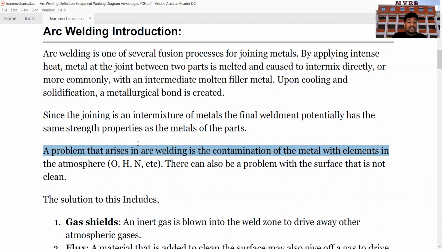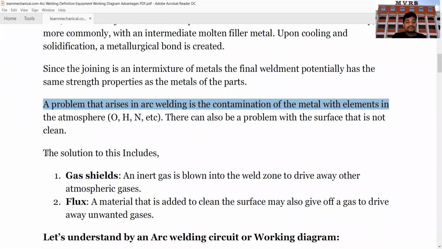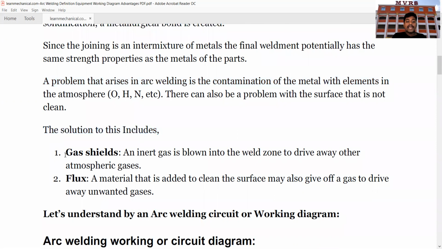Okay, but in order to get rid of these problems, we have some solutions to follow. The solutions include gas shields and the flux. What are the gas shields? An inert gas is blown into the weld zone to drive away other atmospheric gases. What is the meaning of that? Whenever this process takes place, in order to drive away all these other gases, an inert gas is blown into the weld zone.